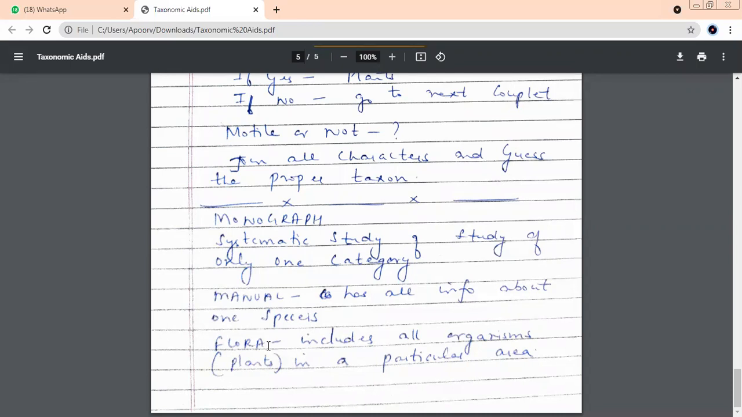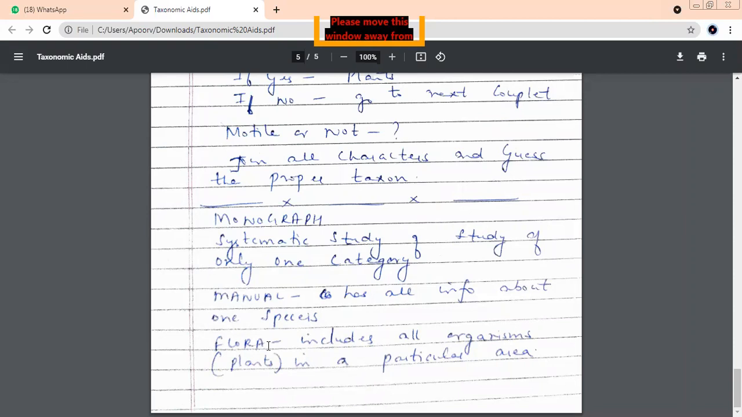So let's have a quick revision. I think we still have a minute. Which was the first taxonomic aid? Botanical garden. Second: zoological garden. Third: museum. Fourth: herbarium.